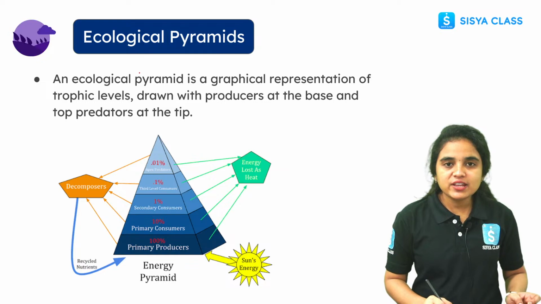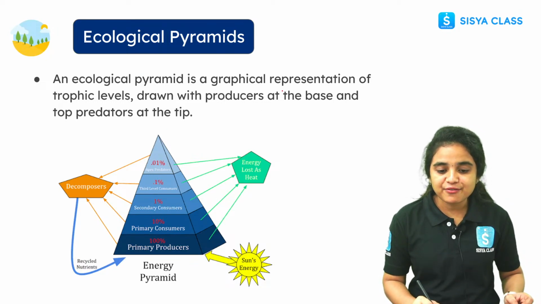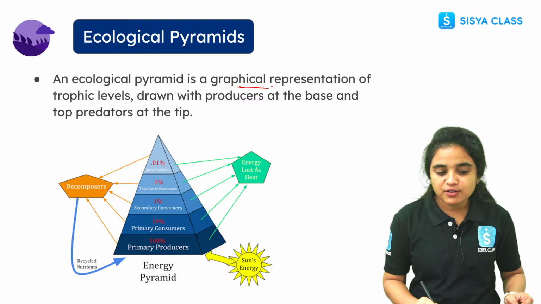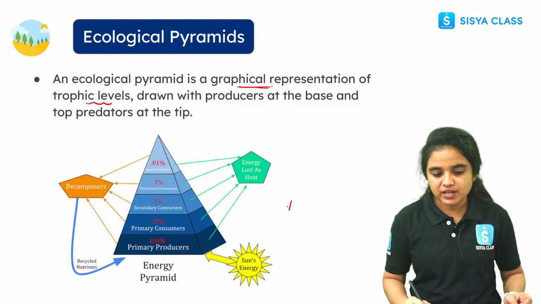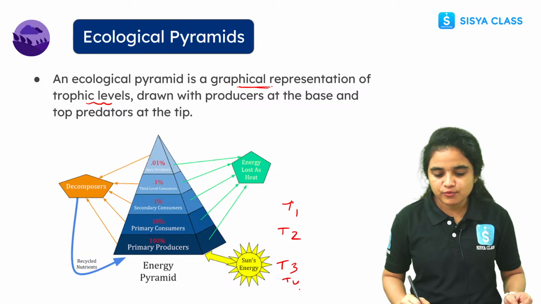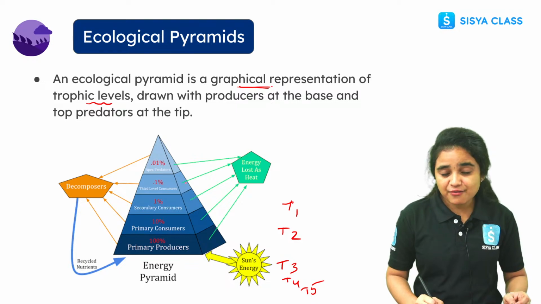Now let us see about the ecological pyramid, students. Ecological pyramids are a graphical representation of the trophic levels. We have learned about trophic level 1, 2, 3, 4 and 5, right? So this is the graphical representation.